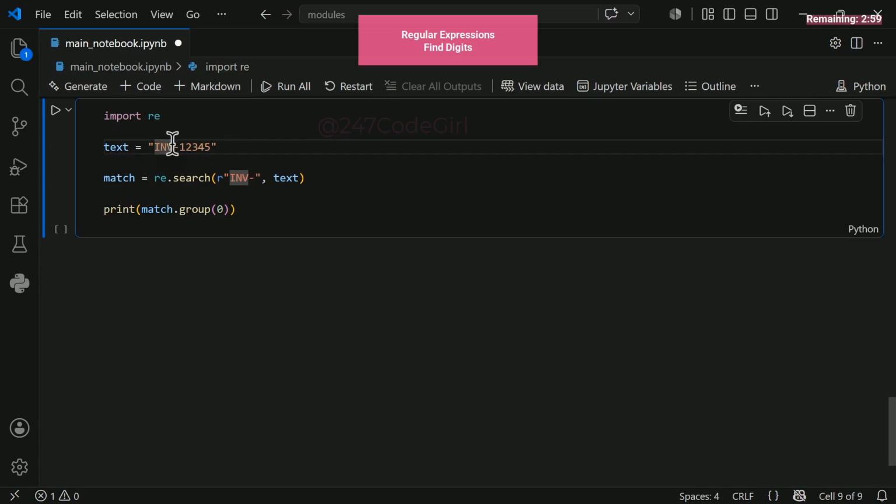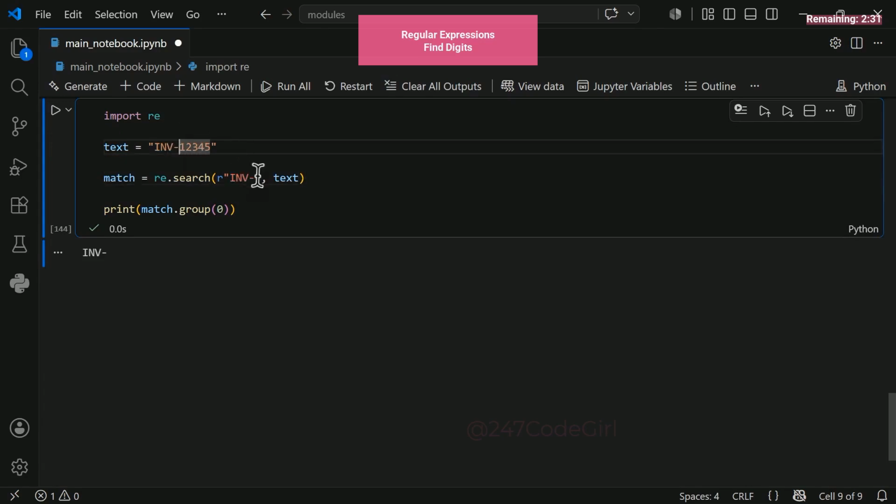Ignoring the INV prefix, watch, we'll trigger the power of the re.search function. This scans for our pattern. It returns a match object, allowing us to access specific capture groups. Our structure: invoice numbers share a fixed format, the literal letters INV, a dash, and trailing digits. Let's test this layout. Right now, it's matching a static sequence. It returns INV and the dash, but we need to make this fully dynamic.